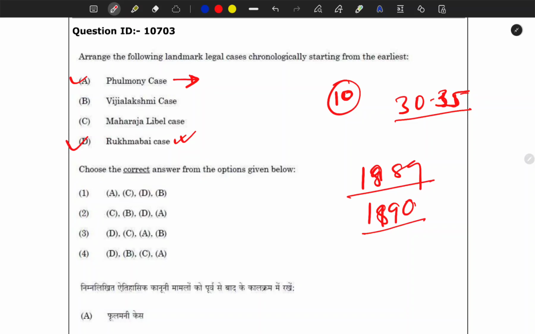Obviously I didn't have any idea about the other two cases, Vijayalakshmi case and Maharaja Libel case. I don't know how big the chronology they were asking about, but these A and D should be together. That was my idea in the exam.